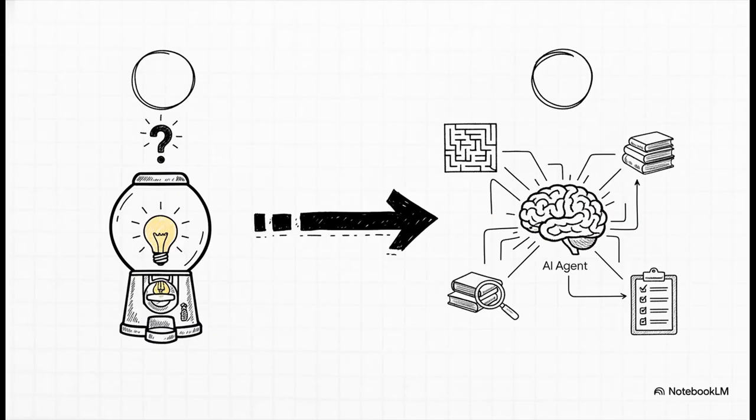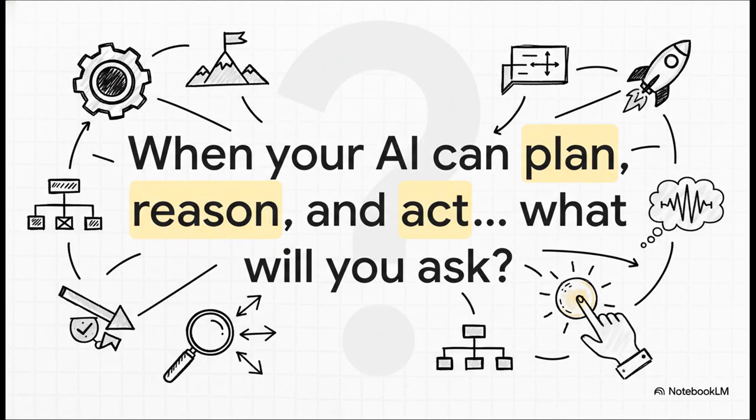So what this all boils down to is a massive paradigm shift. We are moving away from building simple answer engines, and we are starting to build autonomous problem solvers. We're moving from AI that just answers basic questions to AI that can actually tackle complex problems for us. And this really brings us to one final massive question. We are right on the edge of having AI that doesn't just fetch information, but actively works on our behalf. So when your assistant can genuinely think for itself, what complex tasks, what ambitious goals are you going to give it? The possibilities are just starting to open up.